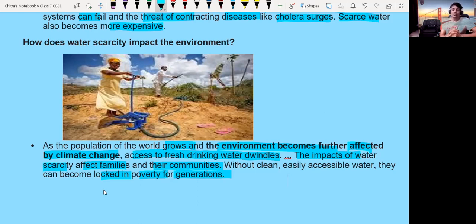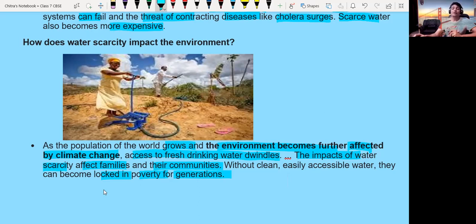So we have to promise ourselves and our loved ones that we will reduce the excess use of water, we will manage water properly, and we will harvest rainwater so that the water percolates inside the earth's surface and the underground water level increases. These are a few steps we can take in order to make sufficient fresh water available for humans and for the use of other animals and plants too. These are really very important points that you have to go through.